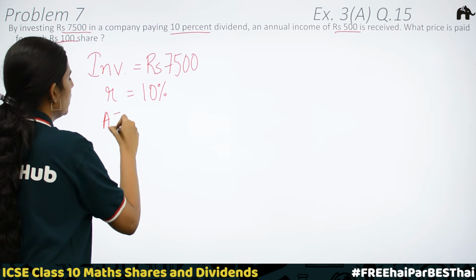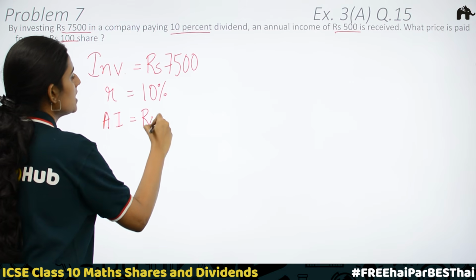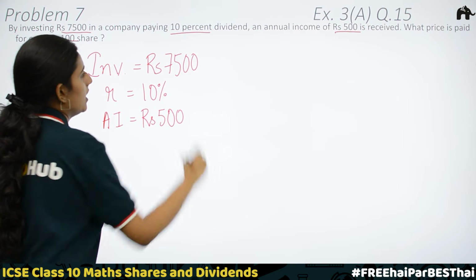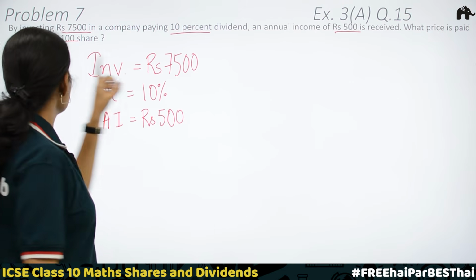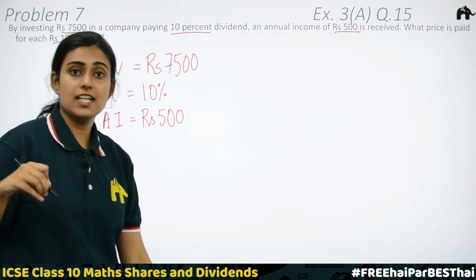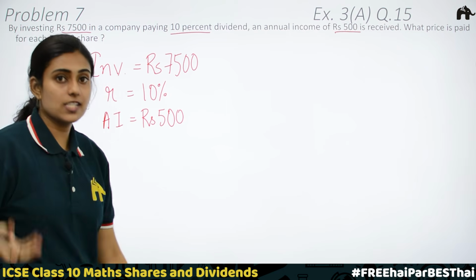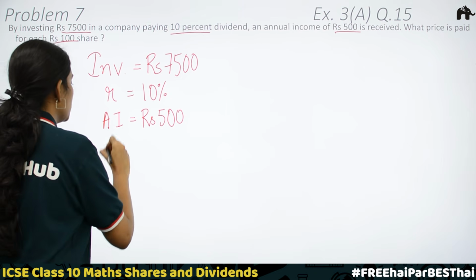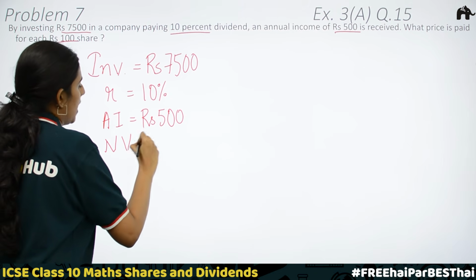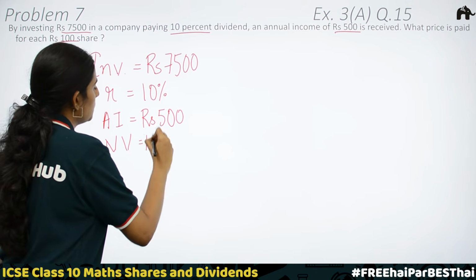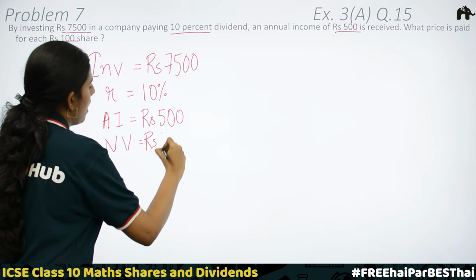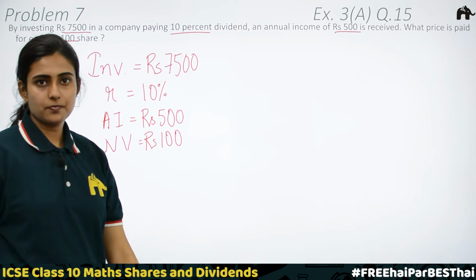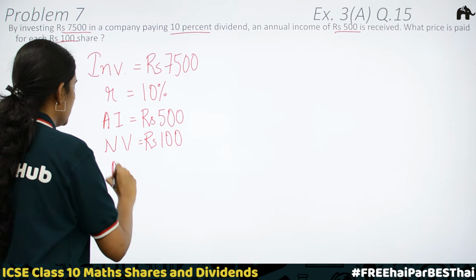Annual income is equal to rupees 500. What price is paid for each rupees 100 share? Rupees 100 is the fixed value or the original value, which we call nominal value, equal to rupees 100.